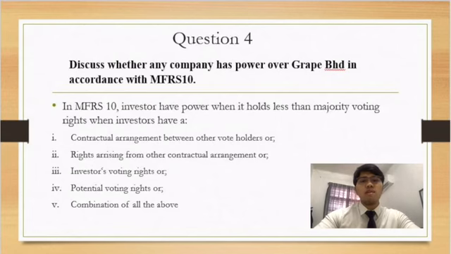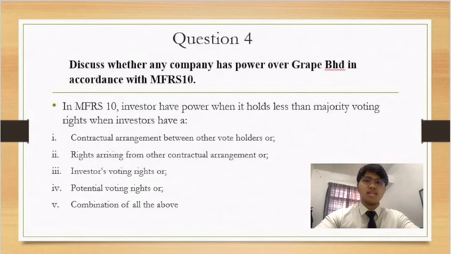So these 5 criteria, not all of them have to be met, but if any one of these is met, then the company can have power over the investee. So in this question, Apple has not majority but more voting rights than the other investors.